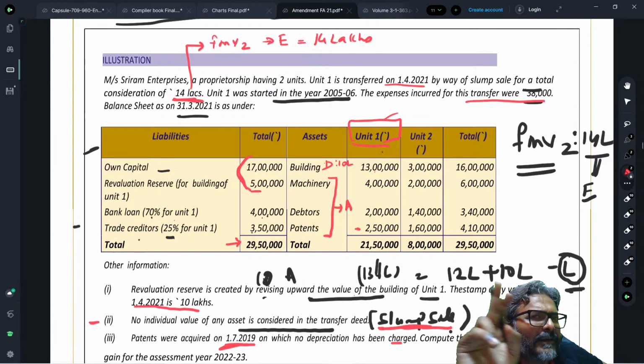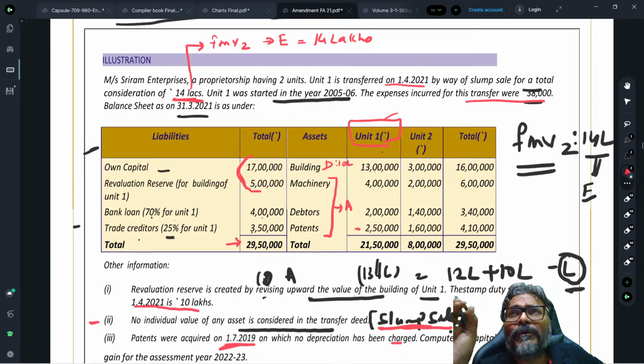7.5 lakhs. From 29.5 lakhs, I will remove 22 lakhs. What is remaining, students? 7.5 lakhs. Now, because I want the liability, L is the liability of the undertaking or the division which has been transferred. So obviously, I have to remove from this 7.5 lakhs the portion of the liability of the other undertaking, because this is the combined value in which I am working out. So how much is the portion of the liability of the other undertaking?